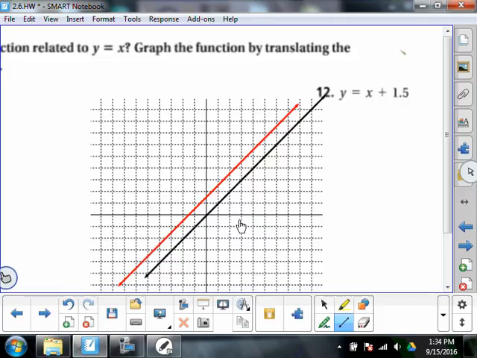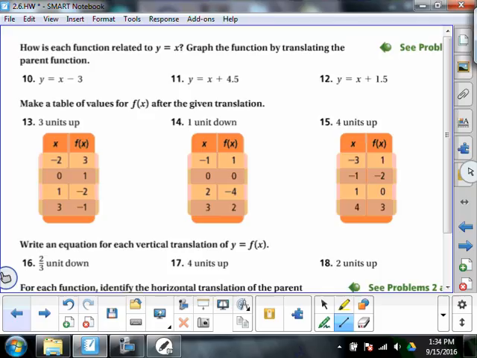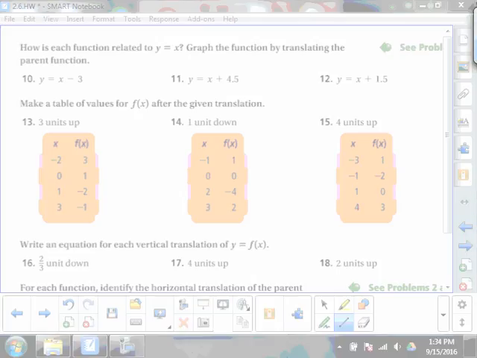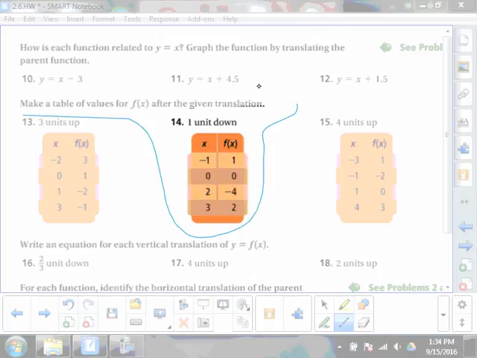Doing all right? Okay. Well, number 14, make a table of values. Not a big fan of tables. I like to eat at the dinner table, but other than that, I'm not a big fan of tables of values.